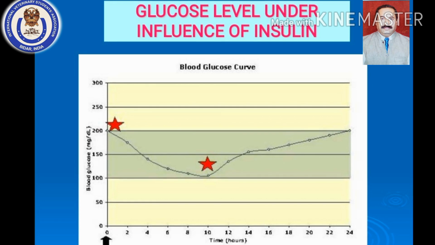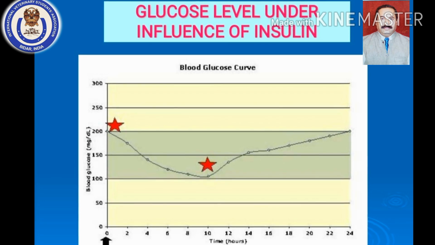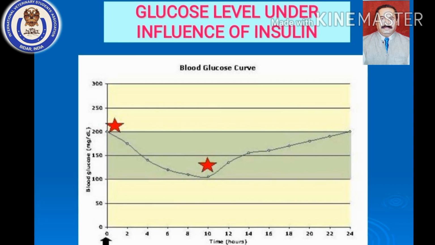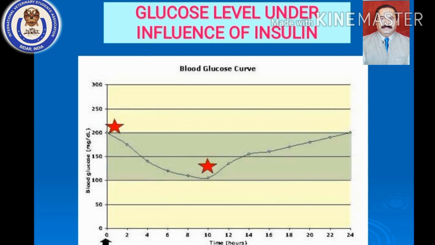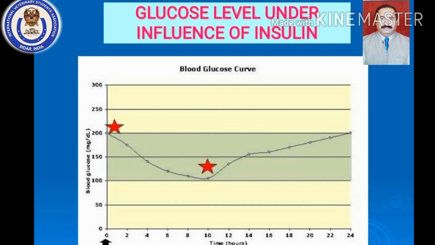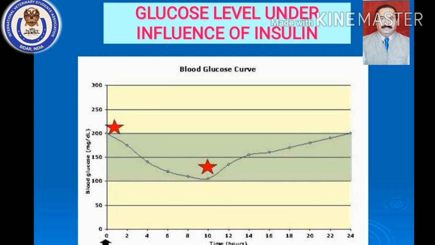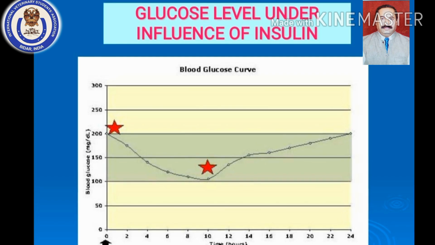Hypoglycemia occurs at around 8 to 10 hours. At that particular point of time you have to give the remaining part of the food, so that the hyperglycemia and the insulin will automatically match.